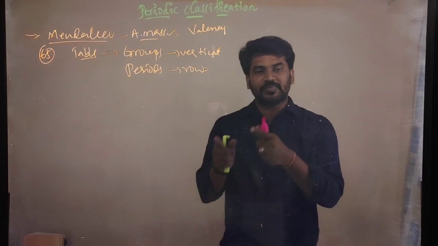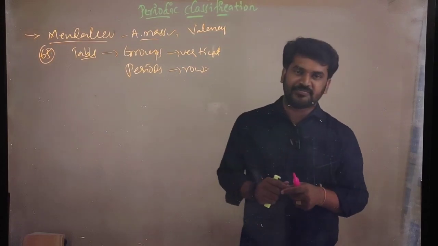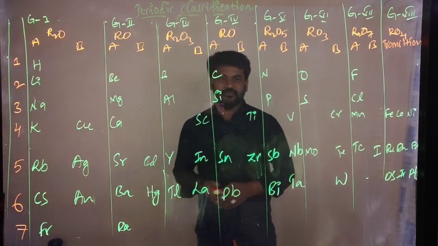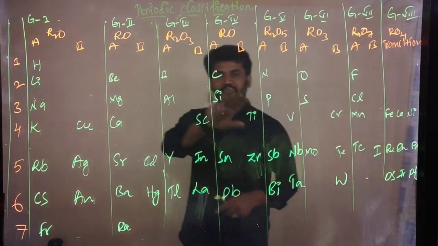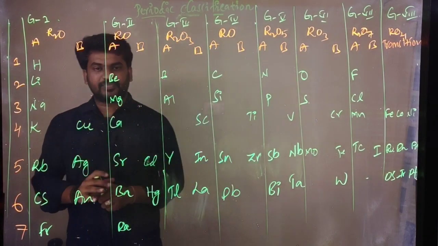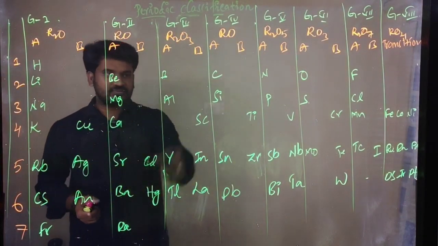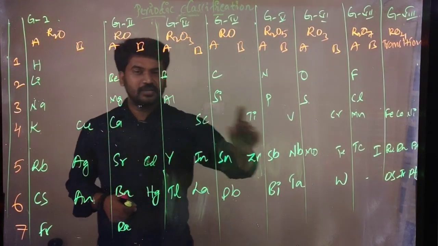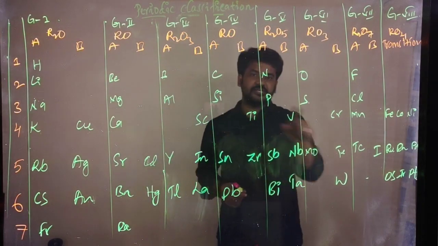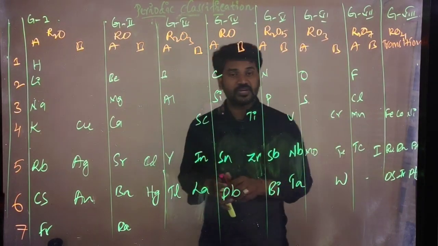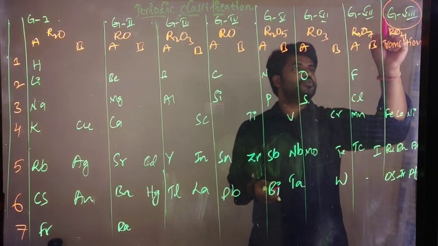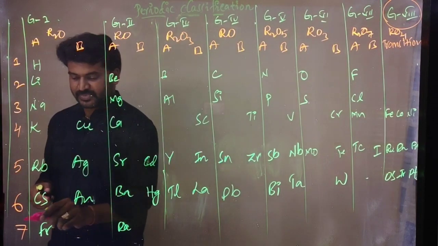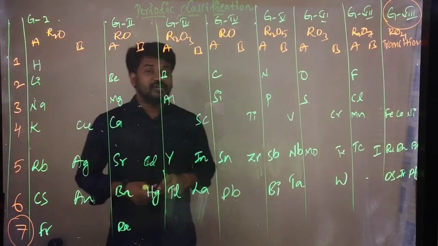Let us see how the periodic table of Mendeleev is. Children, this is the Mendeleev periodic table, and the arrangement of how he made the elements in a tabular form, right? These vertical columns we call groups, and the horizontal rows we call periods, right? Groups and periods, you can see this. Totally how many are there? Totally 8 groups and 7 periods are there.